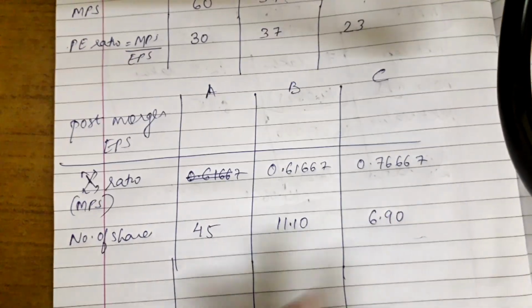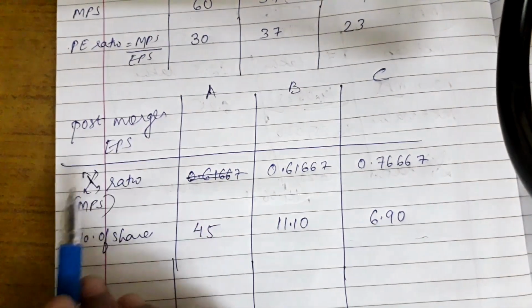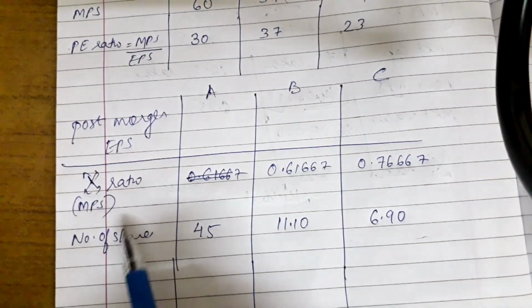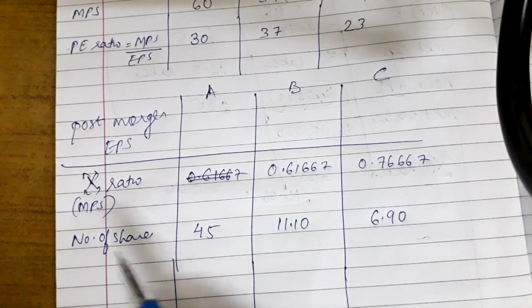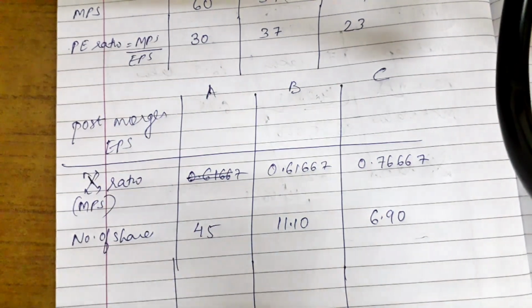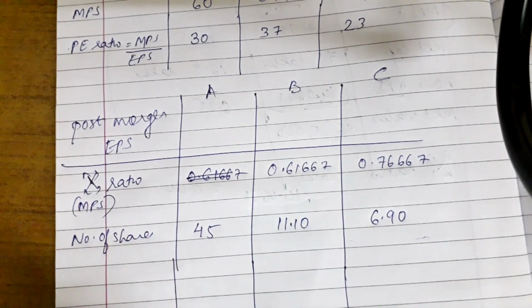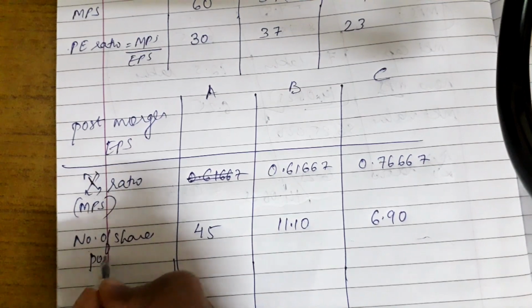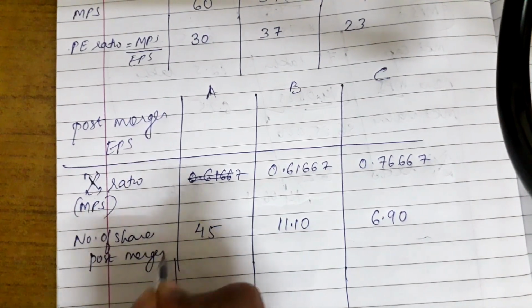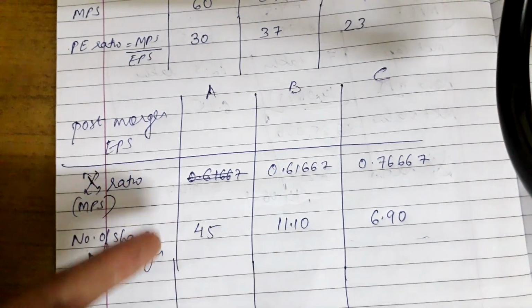Okay, so what I did, I'll tell you. We need to find the post merger EPS, which is post merger earnings divided by post merger number of shares. So here we are finding the post merger number of shares. To find that, it will depend upon the exchange ratio.